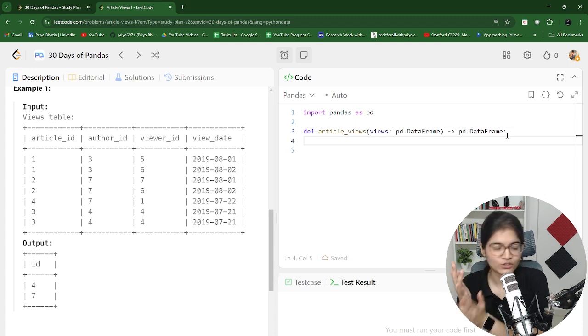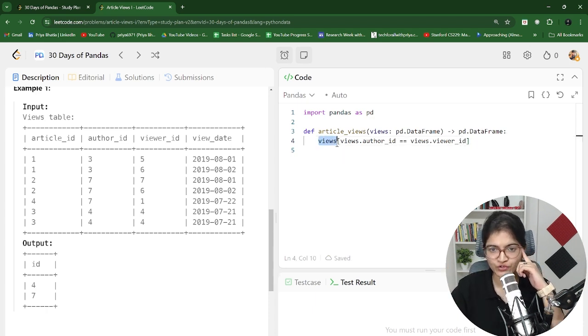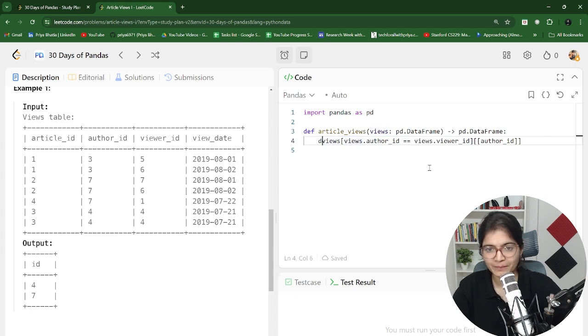I think the constraint, as far as I can see, is that wherever there is a match of author ID and viewer ID. So what we can do, we have a views table available. Inside that, we can do one thing. We can say views dot author underscore ID, if it is equal to views dot viewer underscore ID, wherever there is a match, it will give me all those records. Inside that, I'm just looking for a single column, which is the author ID. So you can display only that specific column in a data frame, and I will store that maybe in a df again.